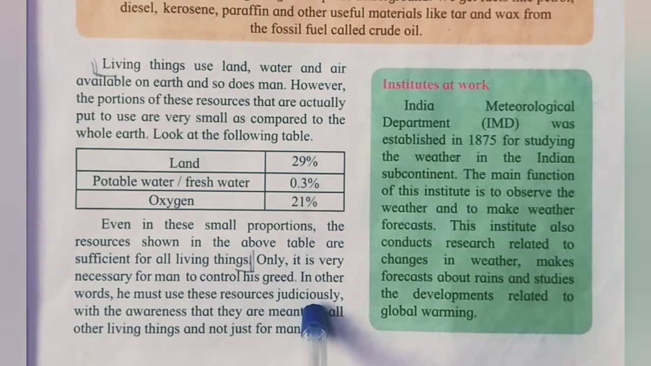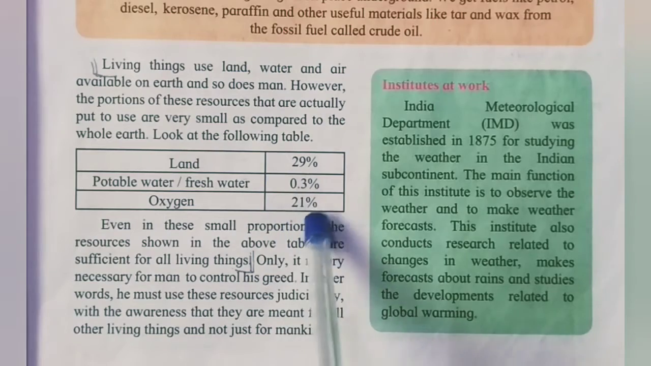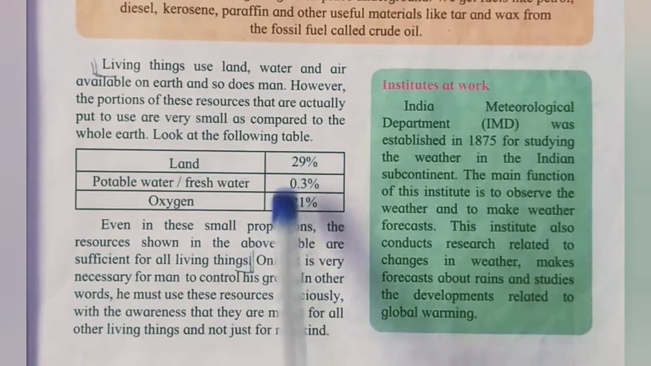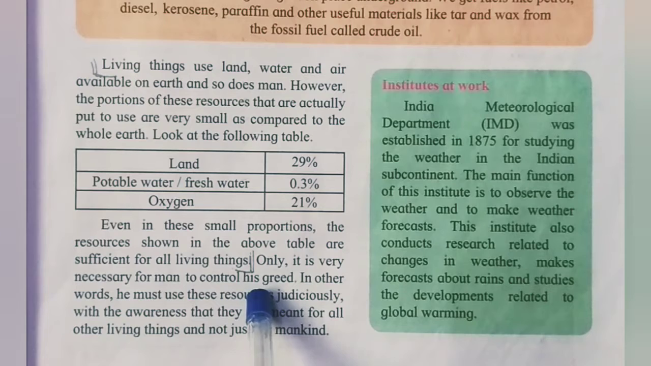Man should not use all the resources. He should give justice to the animals that are living, with the awareness that resources are meant for all other living things and not just for mankind. These resources are not only for man. These are all for animals that are living on the earth, and plants too. We should give them justice. We should not use them excessively for man's purpose only.